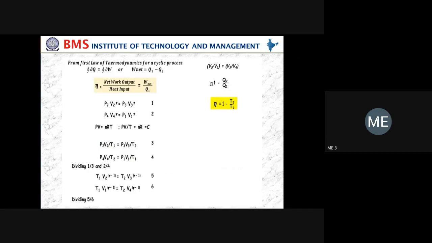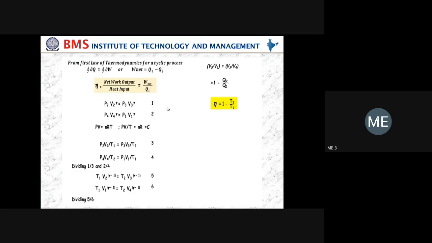And so net work done is given by the formula; already you know how to establish the relationship between various things. From the first law of thermodynamics, for a cyclic process, the cyclic integral of dQ equals the cyclic integral of dW, because it is a cyclic process. Initial and final states are same. And for every cycle, you should remember net work done is given by Q1 minus Q2, where Q1 is the heat supplied to the cycle and Q2 is the heat rejection from the cycle. So efficiency eta equals net work output divided by heat input, W net divided by Q1.